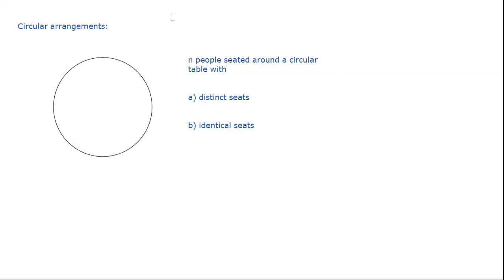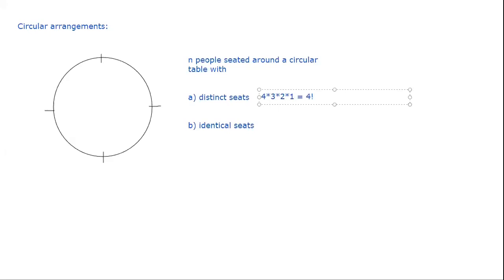So let's just think of 4 places, 4 seats. I'll not make too many. So let us say 4 people A, B, C, D have to sit, and the seats are numbered 1, 2, 3, 4, or anything like that. So this is as good as 4 distinct seats in a straight line, and you have to arrange 4 people in a line. So it's 4 times 3 times 2 times 1.